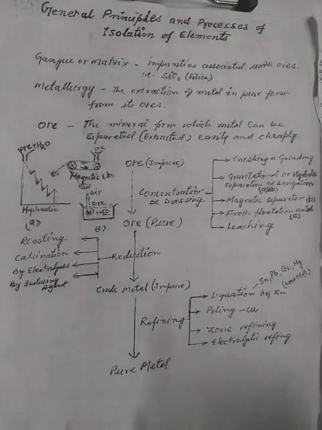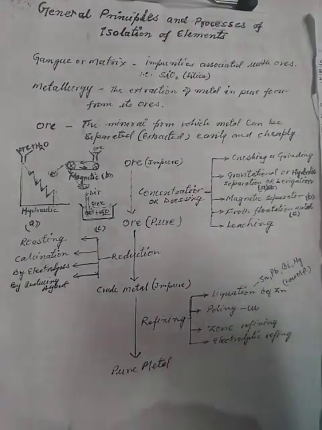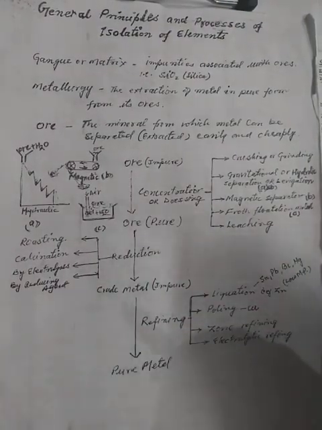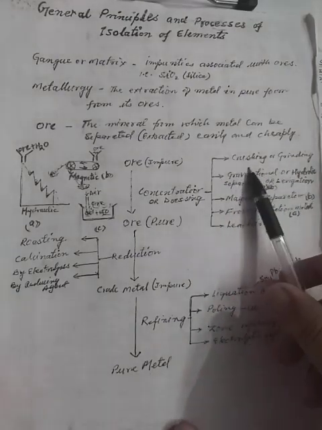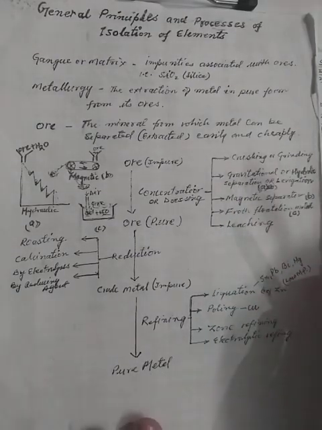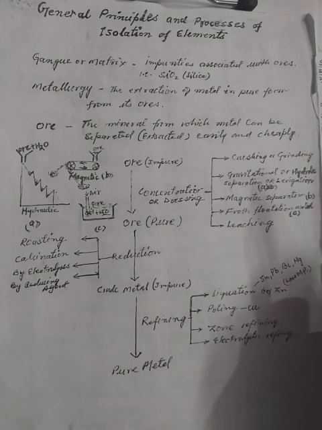So we start with the process of concentration or dressing. Concentration or dressing means we are going to remove the impurities from the impure ore to make it pure ore. We have many processes. The first, very common process is crushing and grinding. All the ores are in big rock types. The material will be crushed and ground and converted into powder.